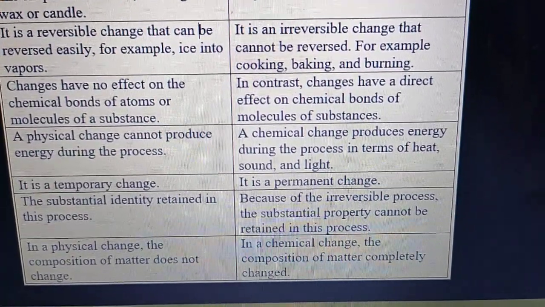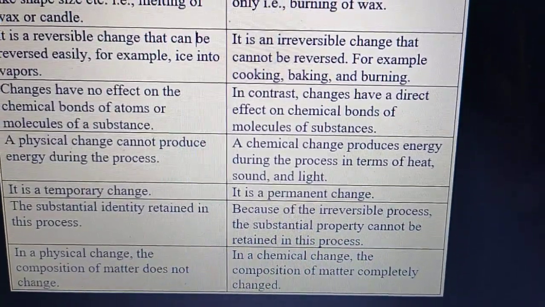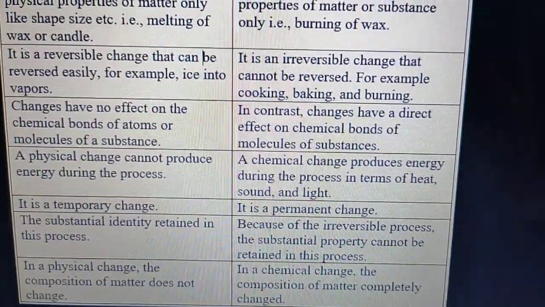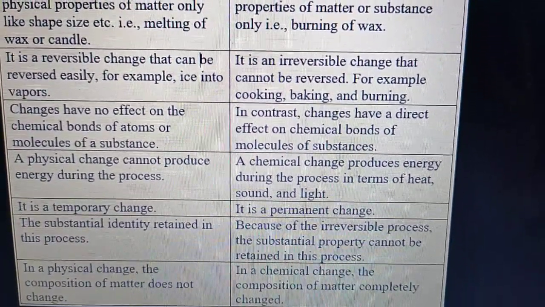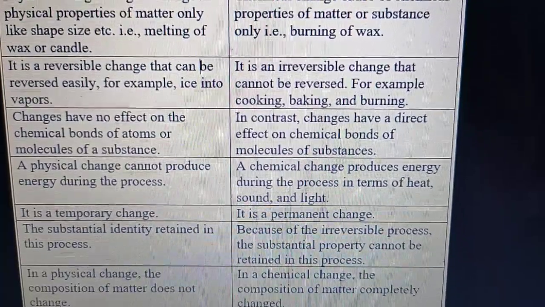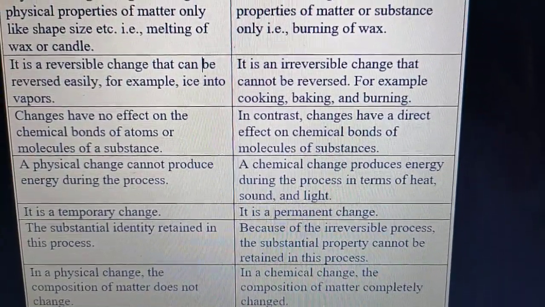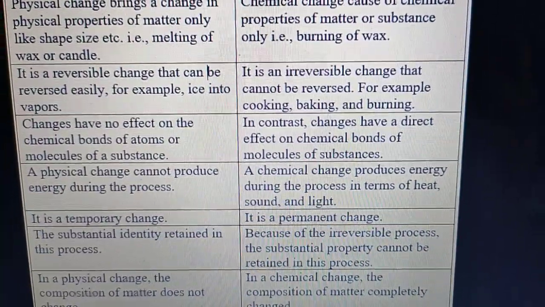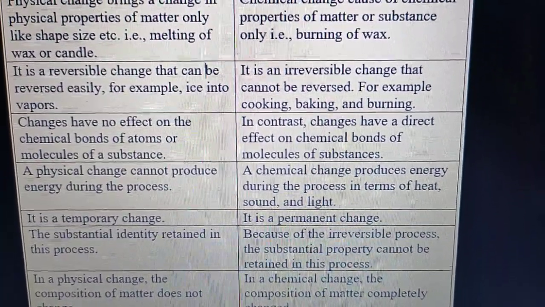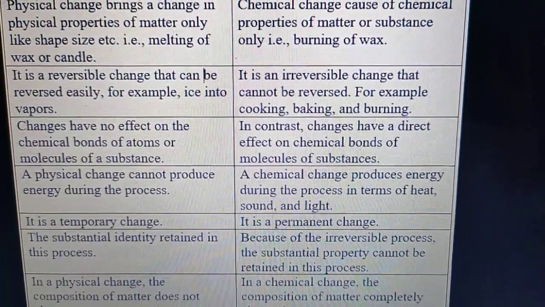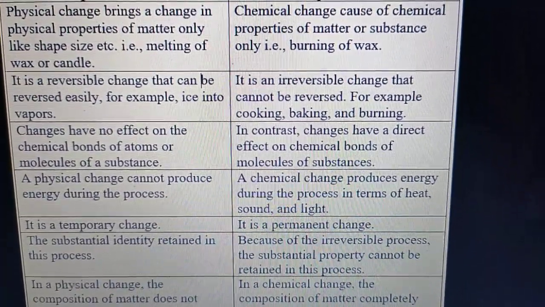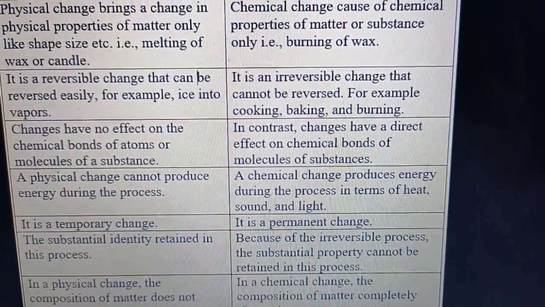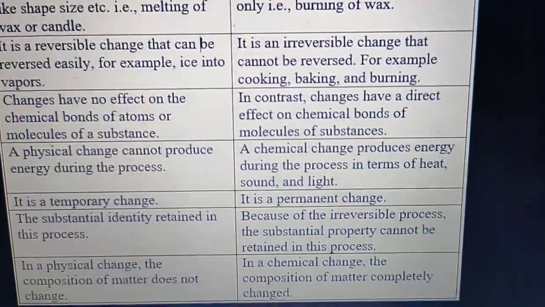A physical change cannot produce energy during the process. So in a physical change, energy is not produced. But in a chemical change, energy is produced, in the form of heat, sound, and light. You can see this in chemical changes. A physical change is a temporary change. It is not a permanent change. But a chemical change is a permanent change. As you can see here, it cannot be reversed. That means the change is permanent.